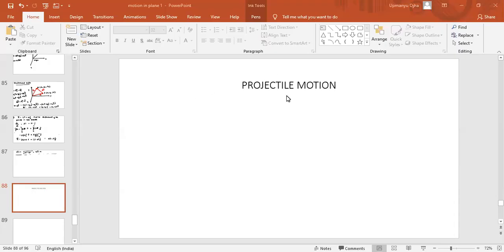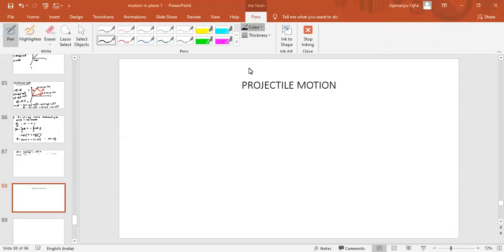This topic is projectile motion. Basically, this is motion in 2D, motion in a plane, or we can say motion in two dimensions. So projectile will come under this topic, motion in a plane or motion in 2D.